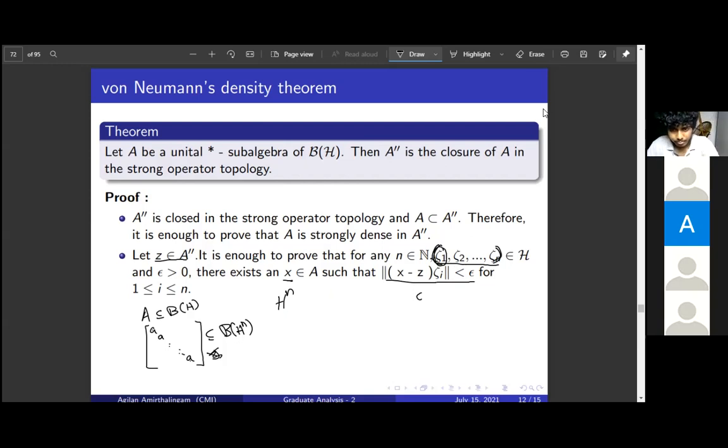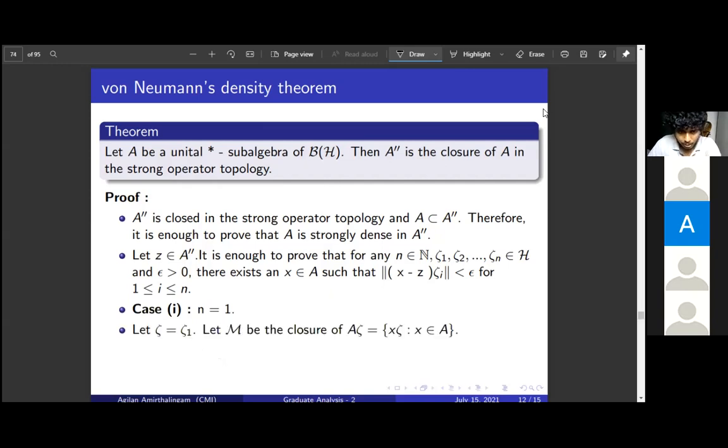Okay. So for the case n equals 1, we just start with one point. What we do is we consider this set A zeta. So A is a subset of B of H. We apply all operators x to zeta and collect all those points. This is a subset of H, right? And then we take the closure, and that closure we denote by M.